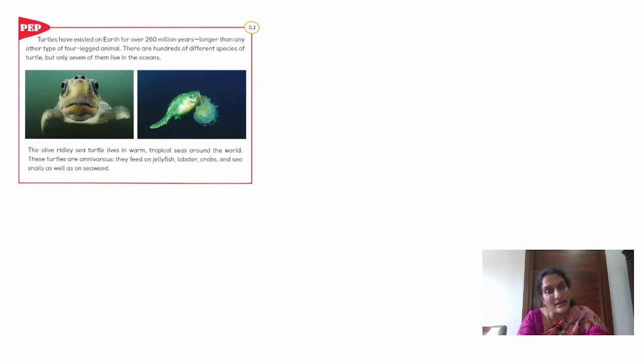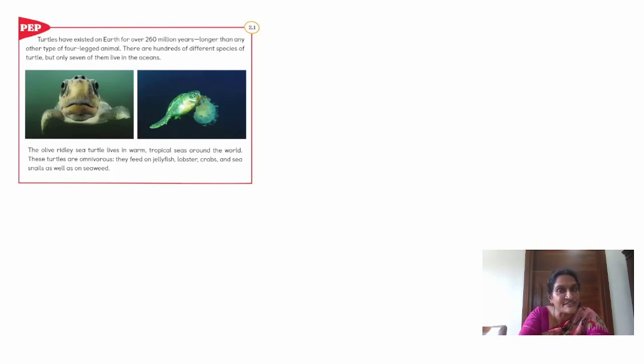Tiger is a carnivore. Dog is an omnivore. It eats rice, it eats meat. Do you understand? Similarly, this turtle is an omnivore. It eats animals like crabs, jellyfish, snails, and it also eats sea plants.